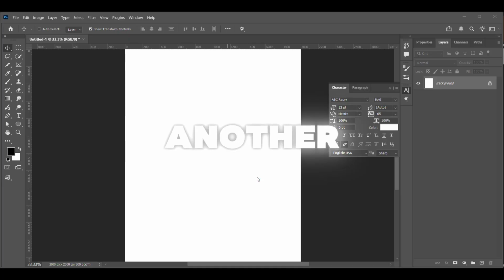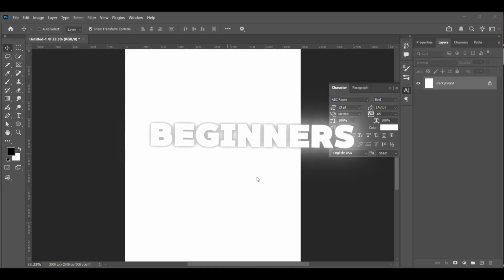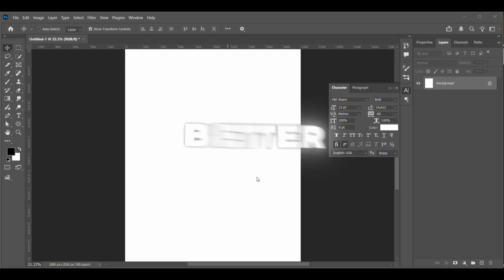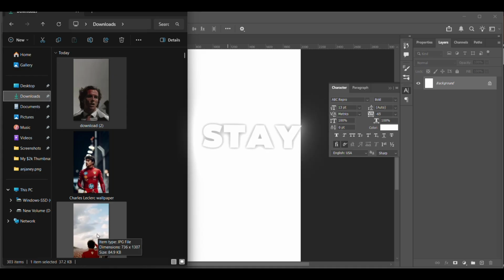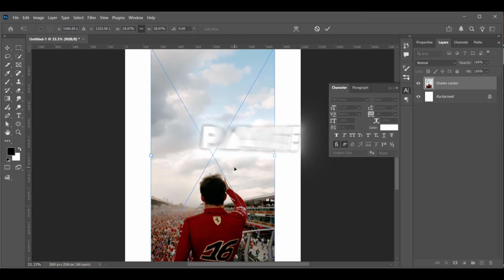I'll also create another version in a slightly different style for beginners to understand the process again and better, and also try to create one yourself. It's a speed art, but the steps are mostly the same. Like I said, it's actually way easier than it looks. If you stay consistent with this, you can grow a page really fast.